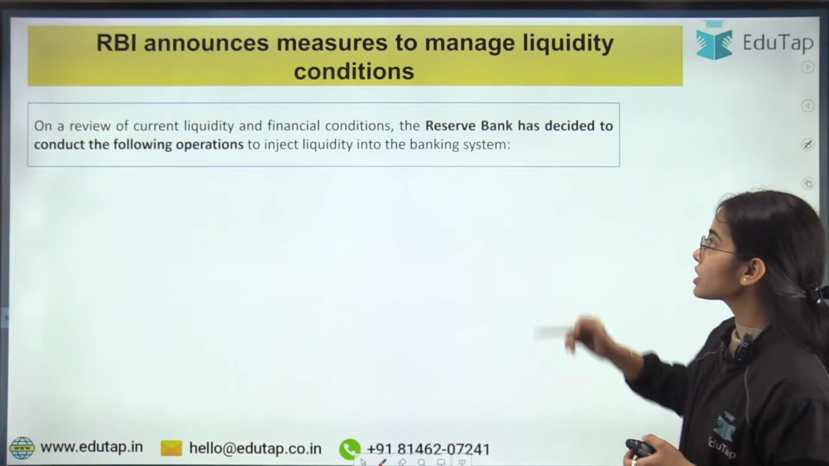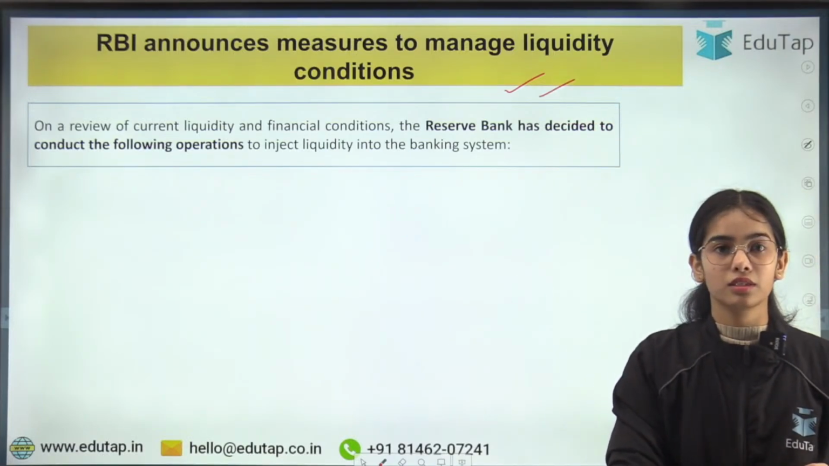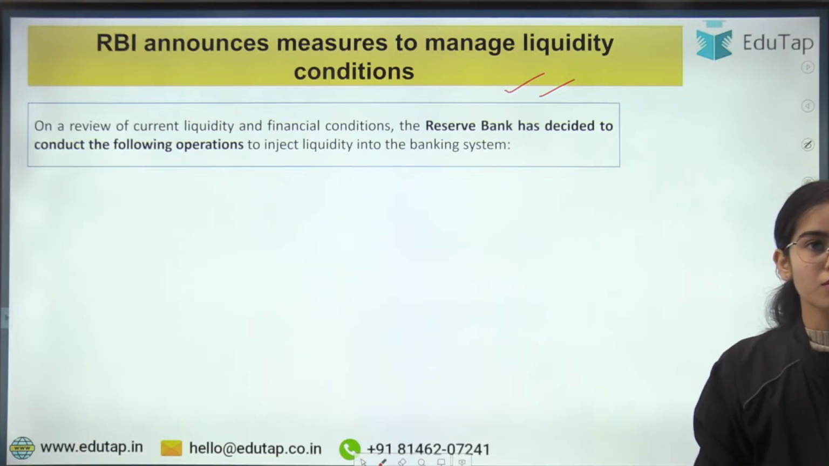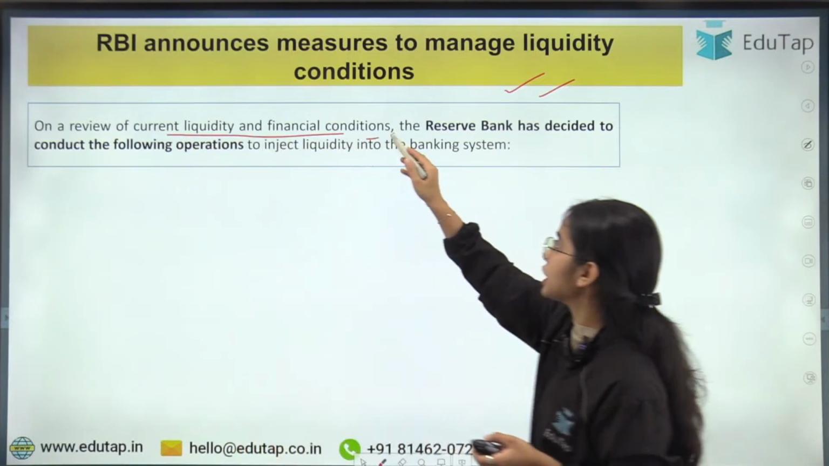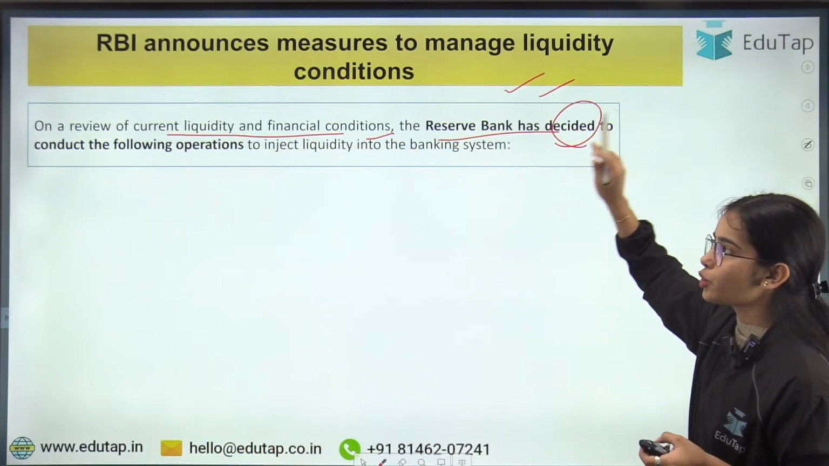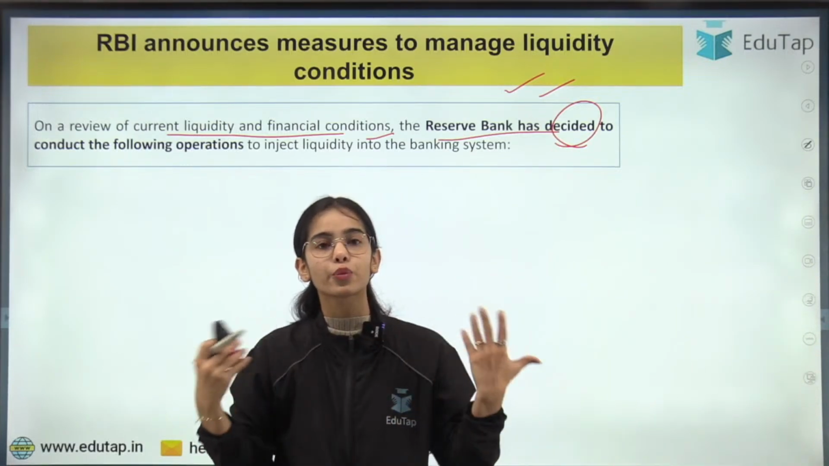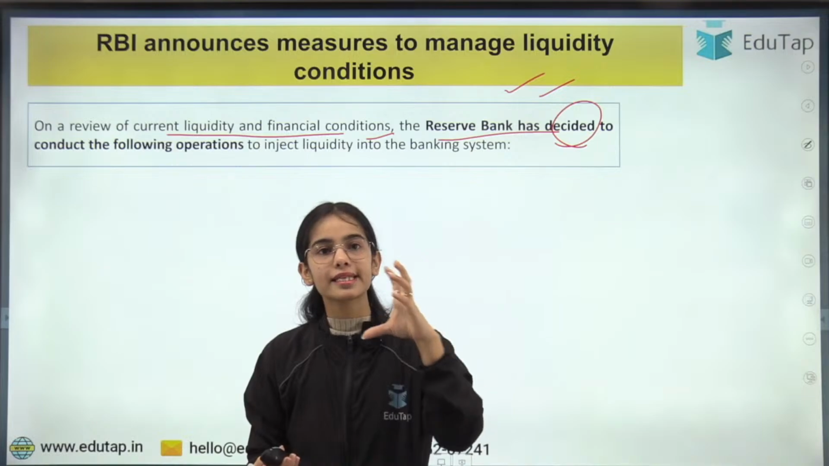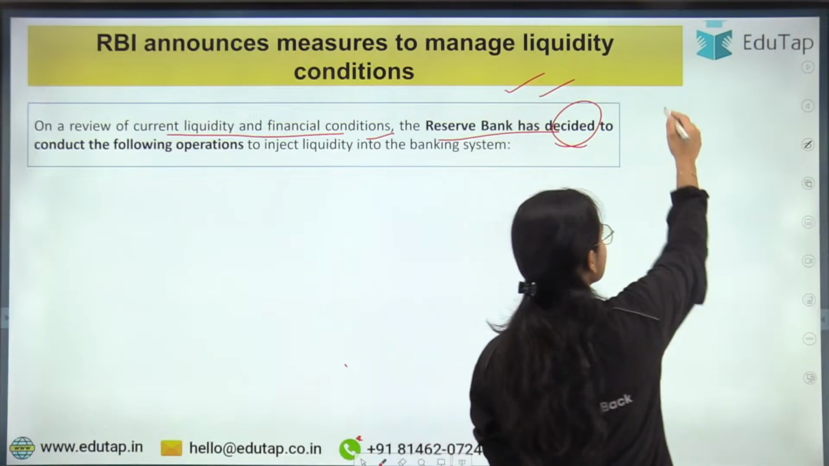RBI announces measures to manage liquidity conditions. Now coming to the second news article, the first one is clear. On a review of current liquidity and financial conditions, the RBI has decided to conduct the following operations to inject liquidity. On the review of the current liquidity situation, the RBI has found that there is less liquidity in the market, there is less money supply in the market as compared to what there should be.